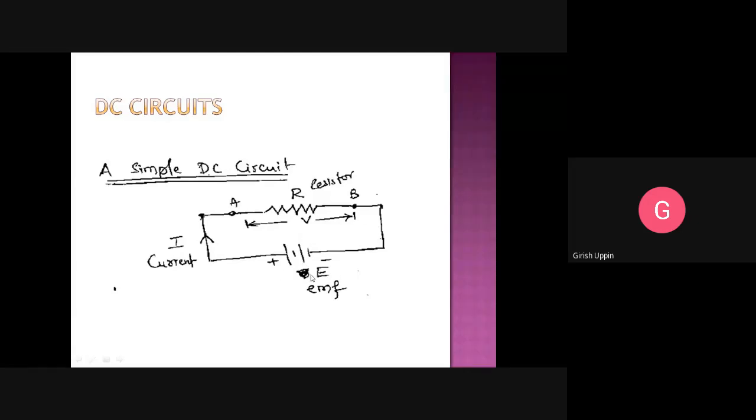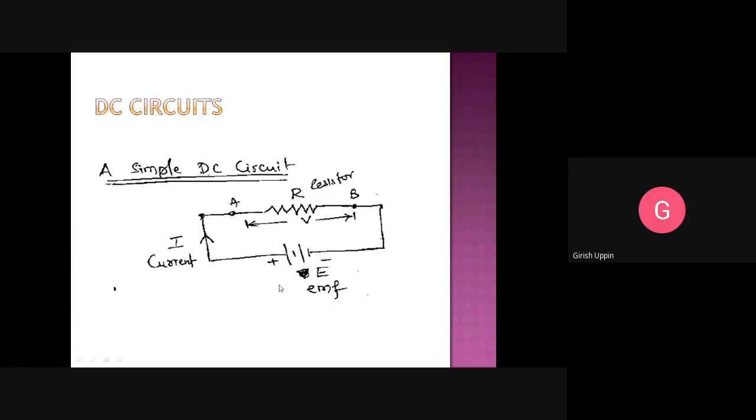This is a very simple circuit. We have a battery or the voltage source or the EMF source, and through wires, you can see this is the positive plate of the battery. Using a wire, it is connected to one resistor, and the negative terminal is connected to the other end of the resistor. So it will make a closed path. Whenever there is a closed path and there is a voltage source, the current will start flowing.